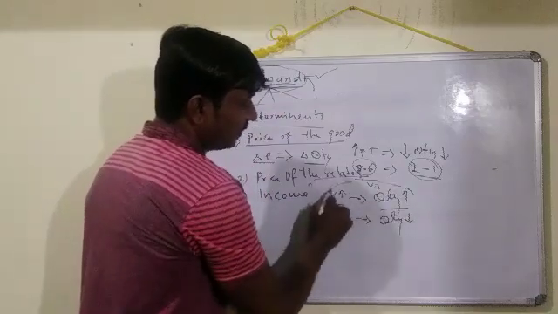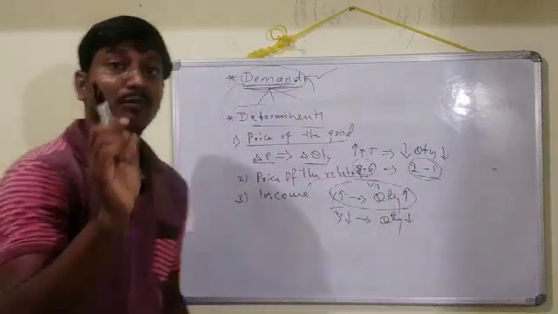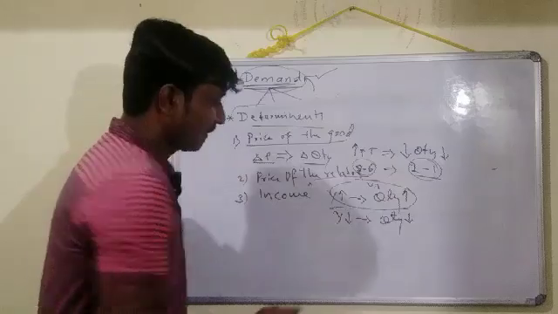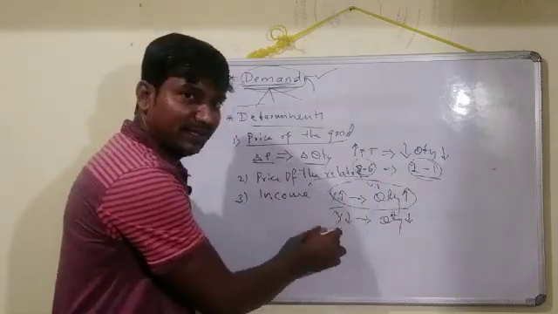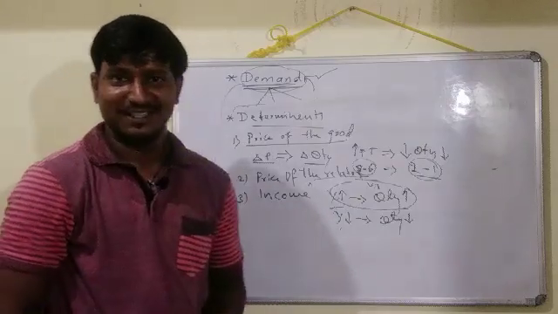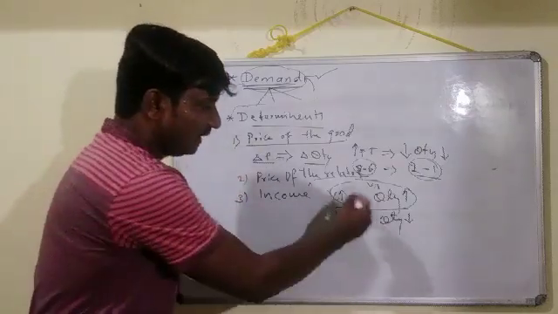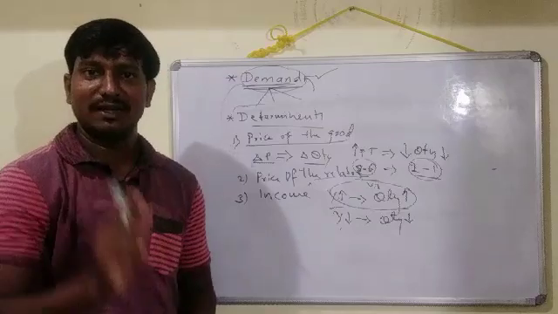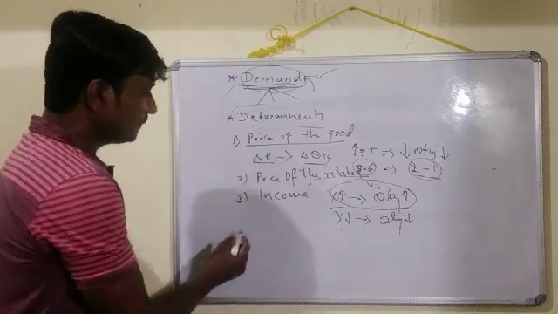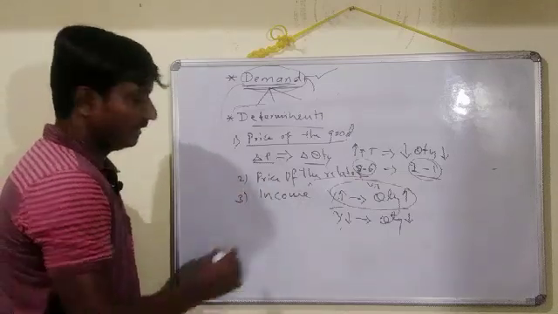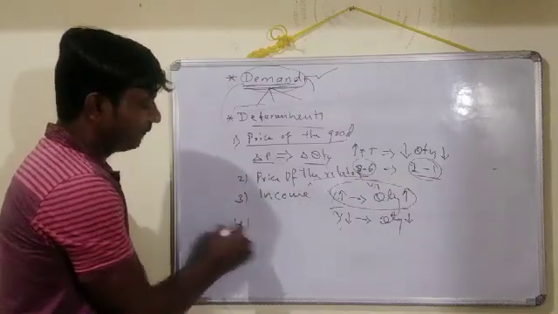Look at this now. Income and the quantity demanded have a positive relationship. If Y increases, quantity demanded also increases. If Y decreases, quantity demanded also decreases. Due to that reason, the relationship between income and quantity demanded is positive. These kinds of questions are also asked in many exams. So this is the third determinant of demand. Okay, let us come to the fourth one now.